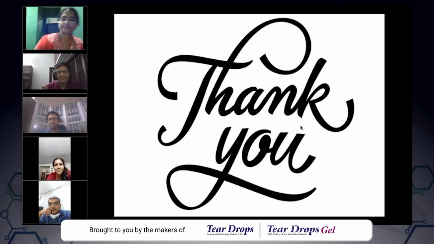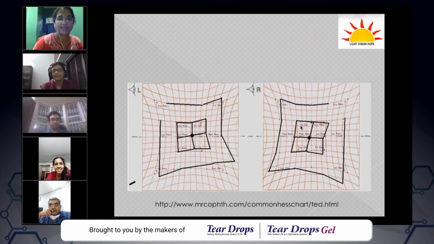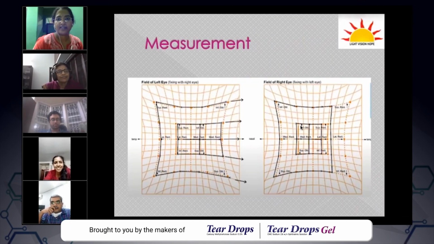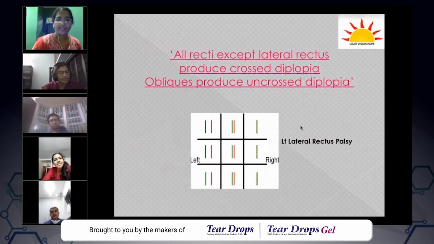How do we know it is a crossed or uncrossed diplopia if it is showing a vertical diplopia? That's a very relevant question, and sometimes we get stuck there. This is quite easy, because vertical diplopia, crossed or uncrossed, we know. I would like you to go by this adage, and this solves all your problems.